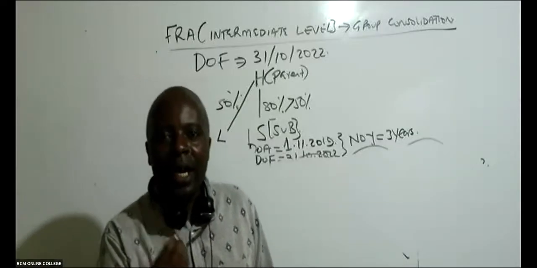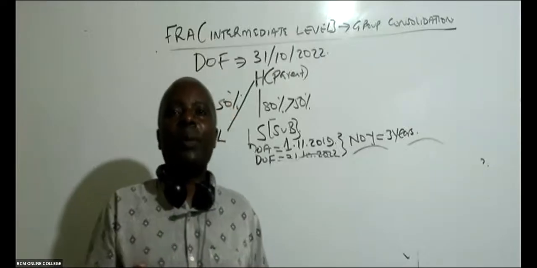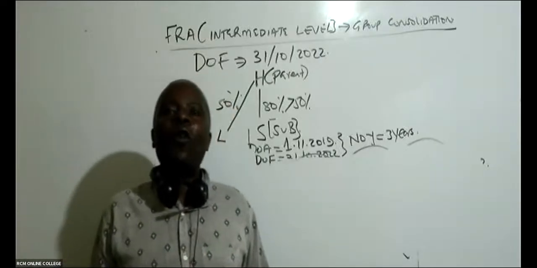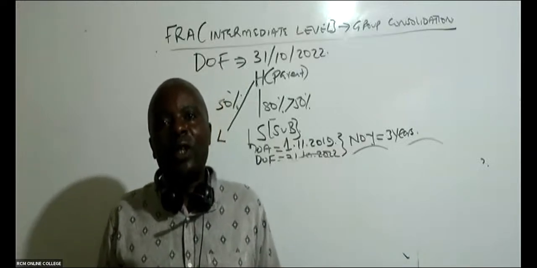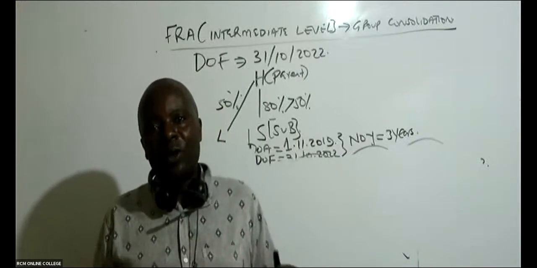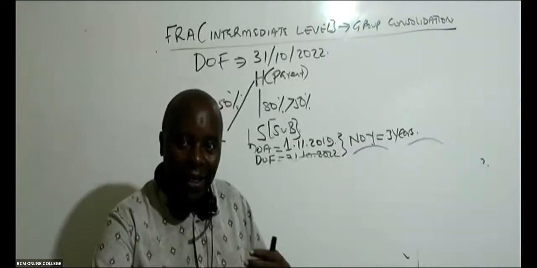But you see now here, this guy went ahead to test our students on this concept of substance over form. Formally, we know that if we have exactly 50% of a company, that company is our joint venture. But what is the substance? There is an underlying current passing.